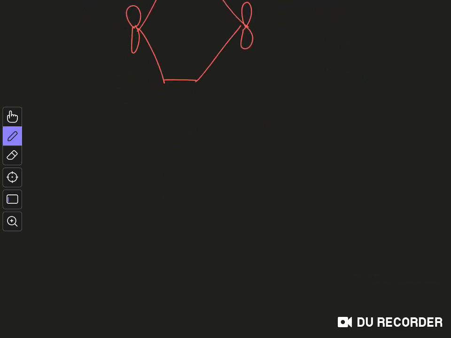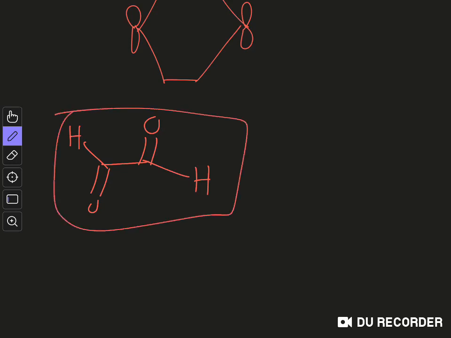But when you have a situation where you don't have a chance of enolization, you have only hydrogen atoms like this, it can have two conformations: either it can be planar like this or it can be twisted. Twisted means out of the plane.